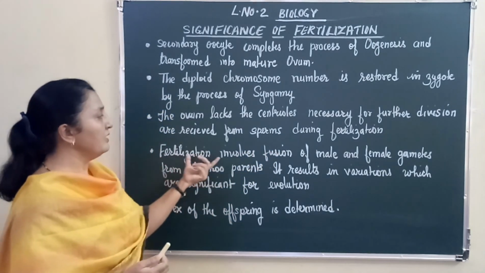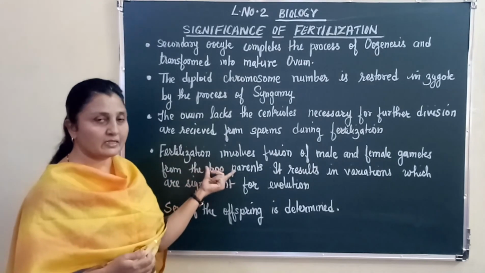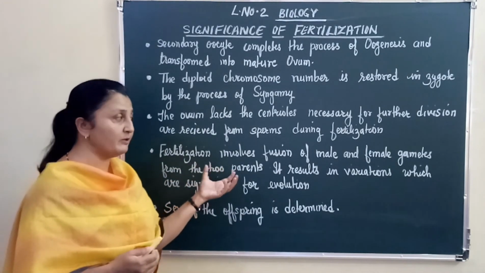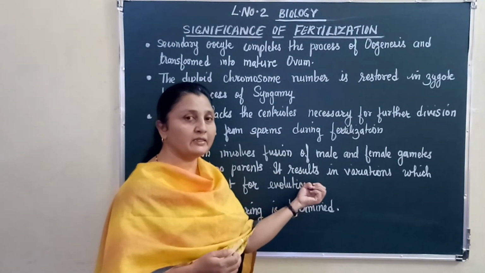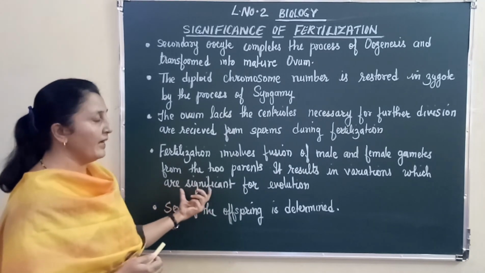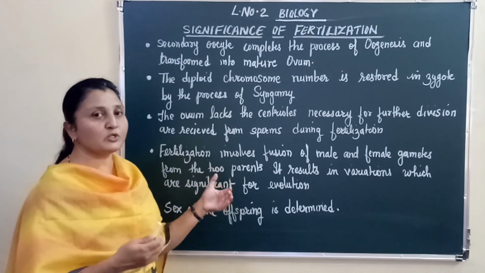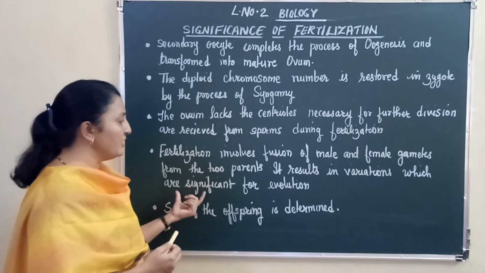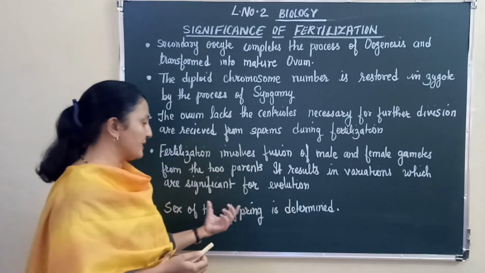Then fertilization involves fusion of male and female gametes from two parents. So the two different parents are donating their different characters to the offspring, because of which the offspring show variations, and variations are necessary for evolution to take place.